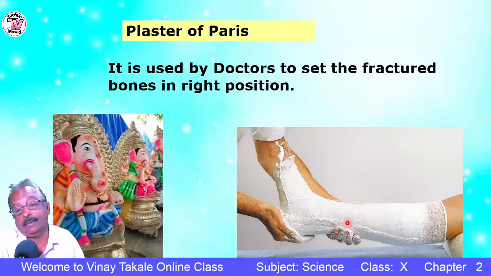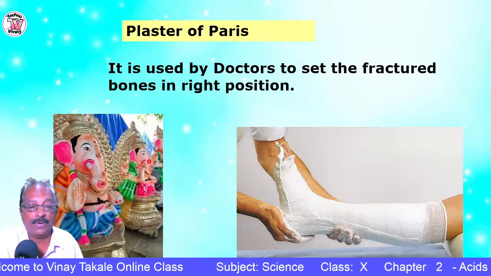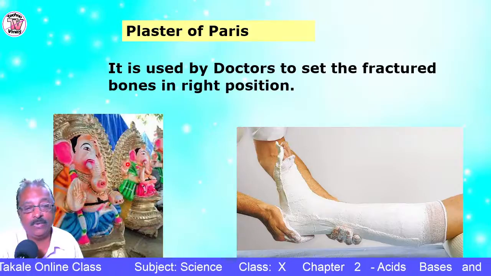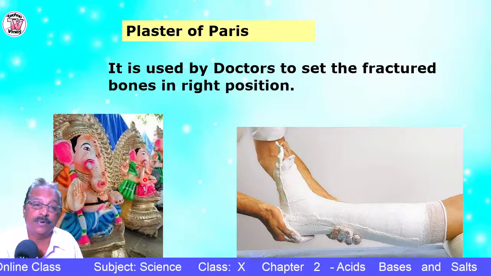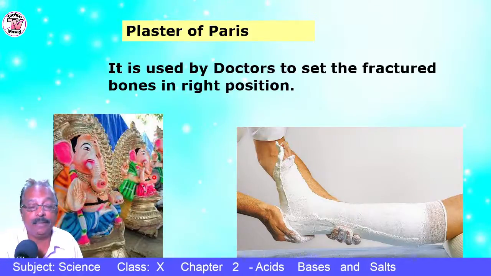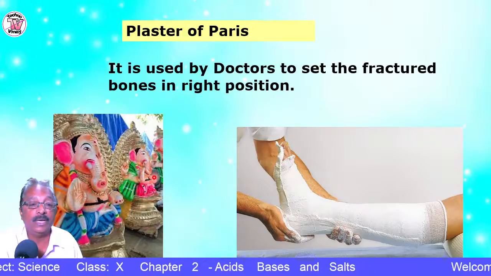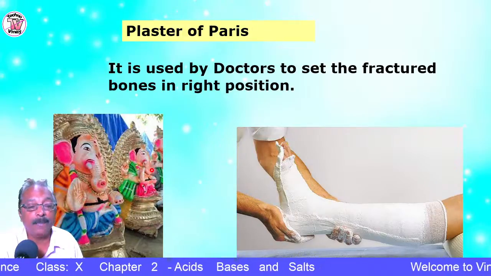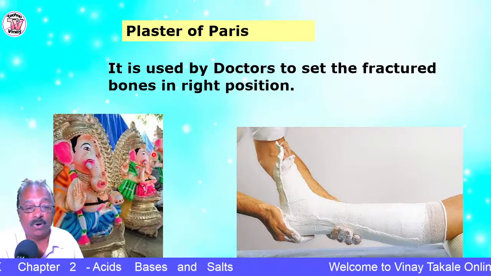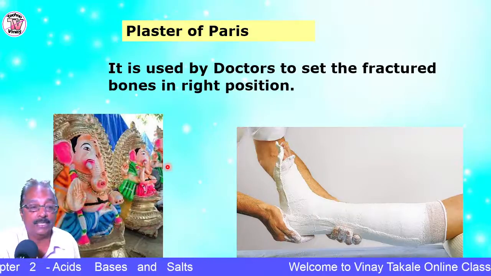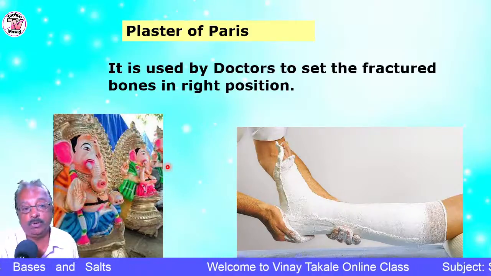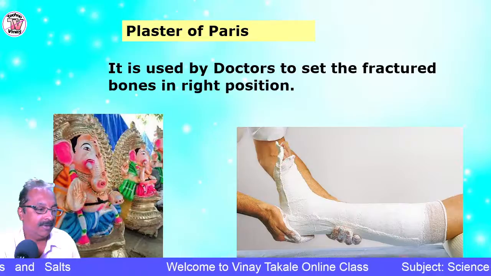Nowadays Ganesh Chaturthi is approaching fast, and some 3 to 4 years back, most idols used to be prepared from plaster of Paris. Since plaster of Paris is non-biodegradable and cannot be reused again, there is a ban. But even though certain idols have been prepared in the market, even if you immerse them in water, they will remain as they are and will not lose their property. That is the reason why it is not recommended to use plaster of Paris. Followed?